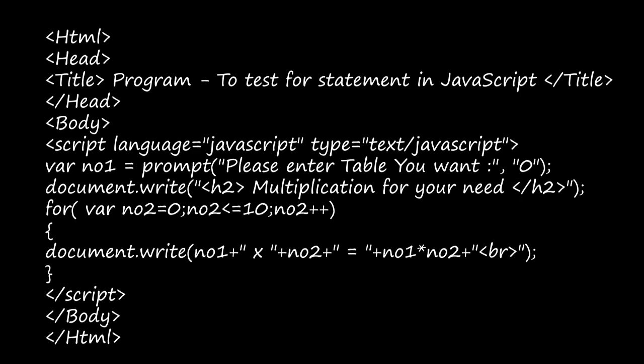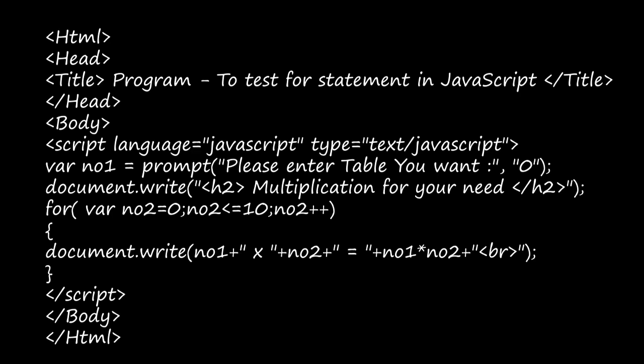The value of no2 will be displayed there, and again the equal to symbol will be displayed as such, and then no2 into no1, right? This will be displayed, and then the br tag, so the next output will be coming in the next line, okay? And then we have closed the parenthesis and the script tag, the body tag and the HTML tag, right?